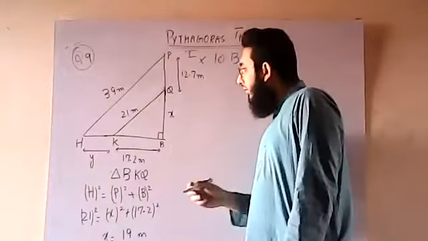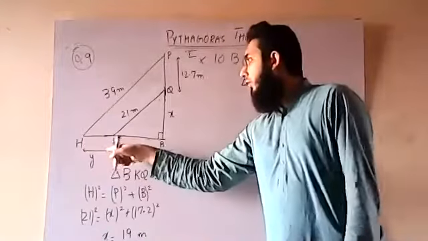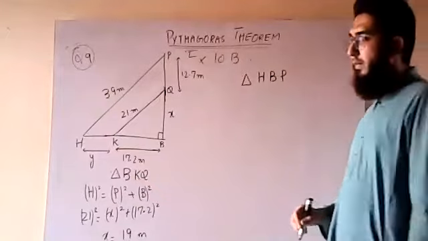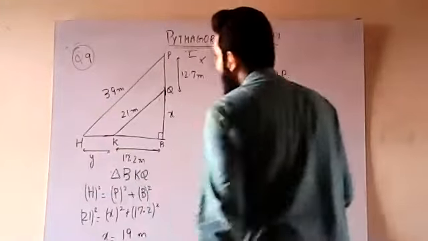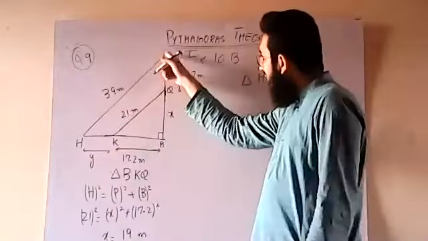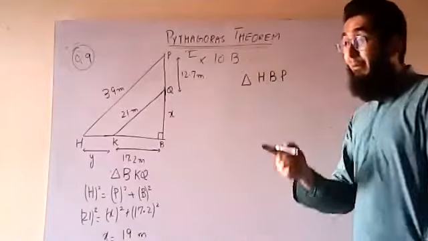Okay. Now what will I do for that? I need to find out the value of Y. I need to have two known values. Do I have two known values for finding out this triangle? Yes, I have. How? I know the hypotenuse, but do I know the perpendicular? Yes, I know it, but indirectly.